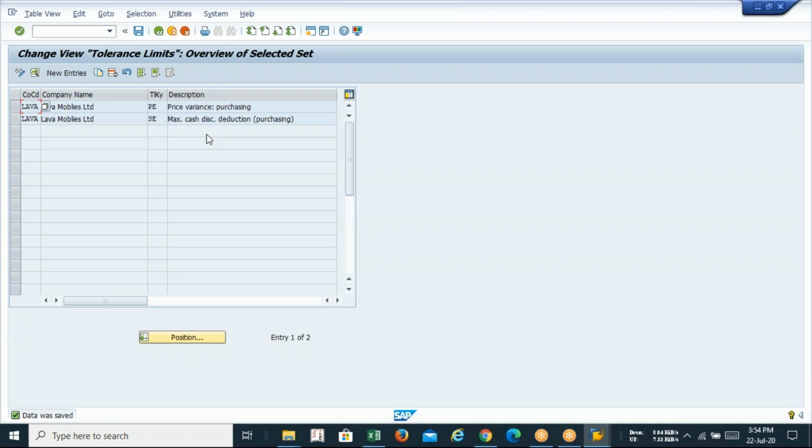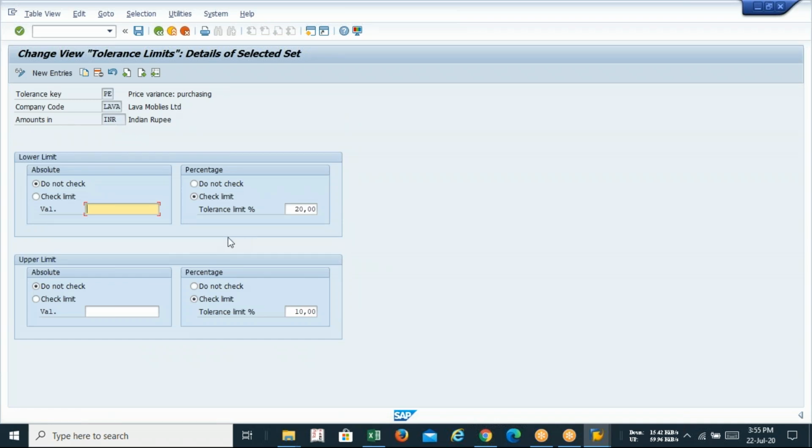In the practical scenario, as we have copied the company code from here, do we need to create it, or shall we also copy? The only option required is the percentage amount. If you want to define your own, you can create it in new entries. But since SAP is server-based software, you will get some other company code in the server, so just check the company code in that server. If your company has a different policy, you can change the number.